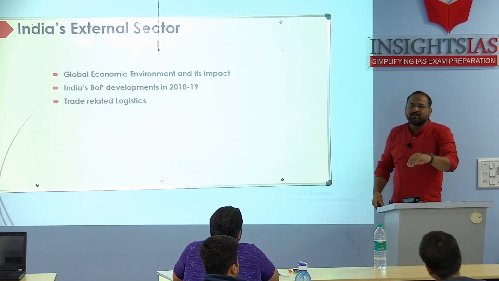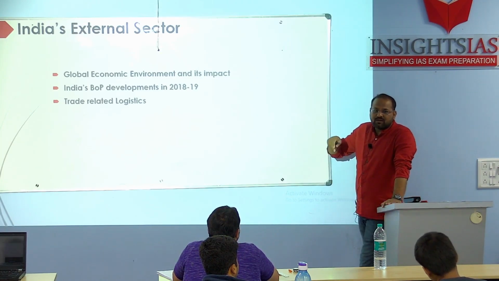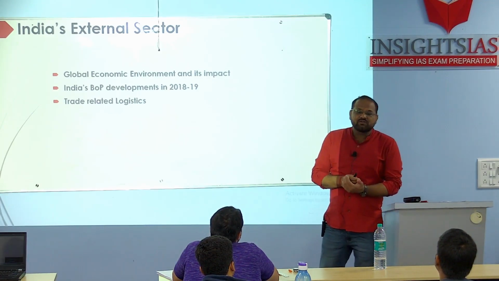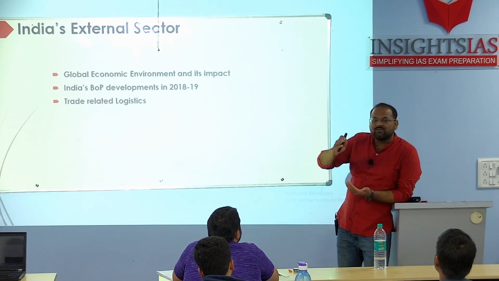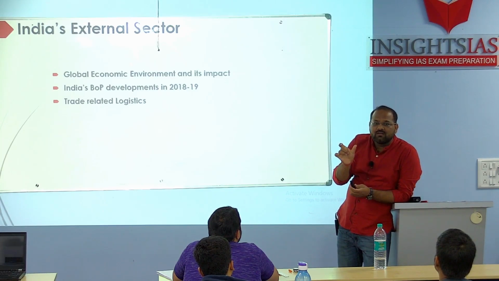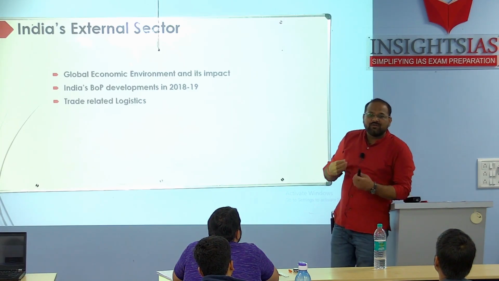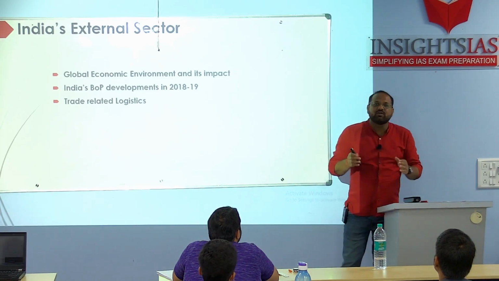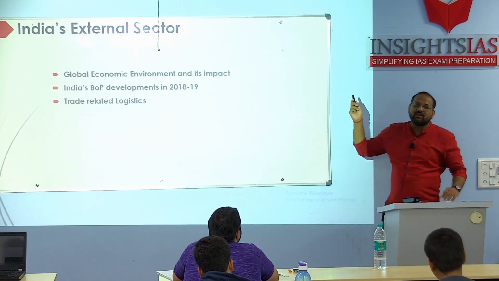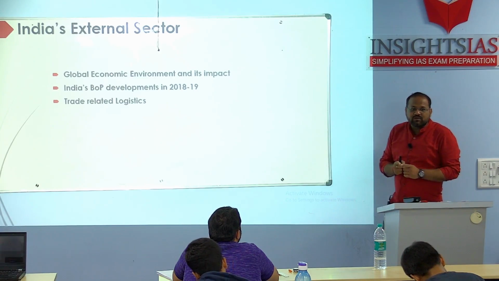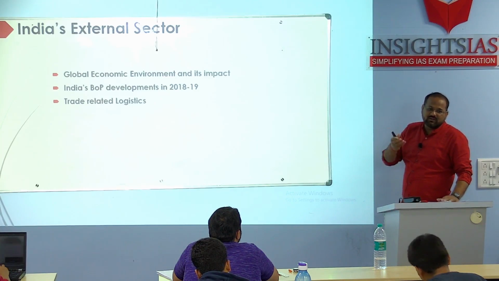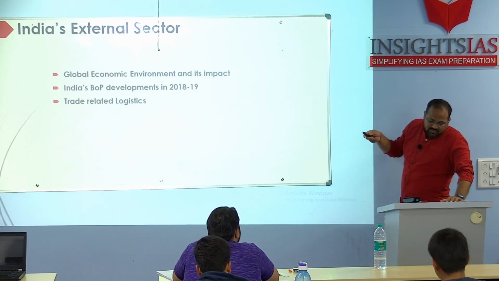To simplify, think of vote on account. In our scenario, let's say our budget has not been passed, and the budget will pass when proper discussion happens in July. But for that period, we need a vote on account. If even that has not been passed, the government doesn't have any money. So it is called a shutdown. If you don't have money, where will you invest? From where will you get the money? The same thing was happening in USA. The US shutdown this time was for a longer duration. There was no money to spend, the government was not having it. So all these things also affected